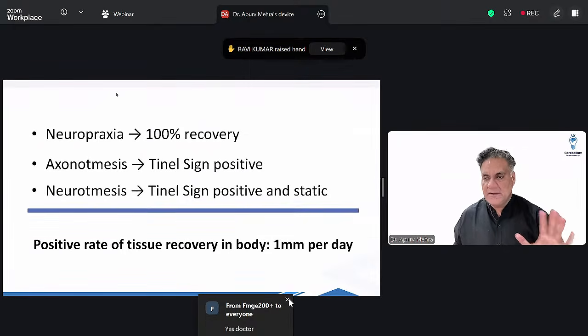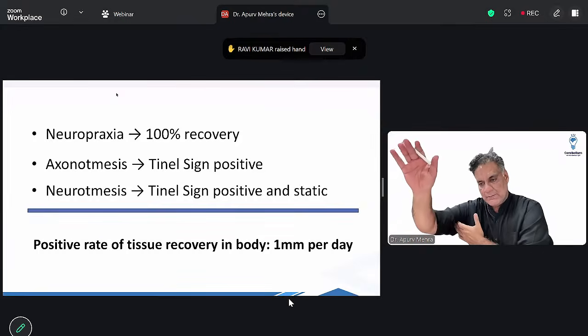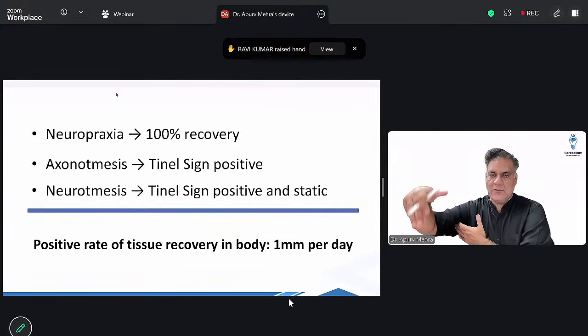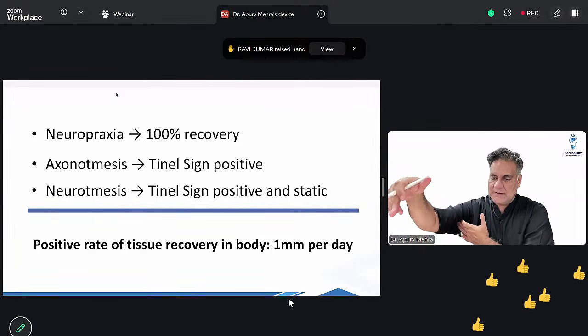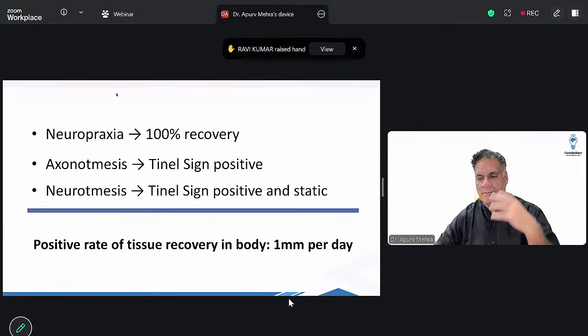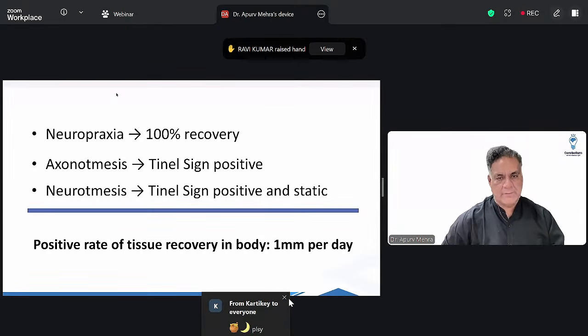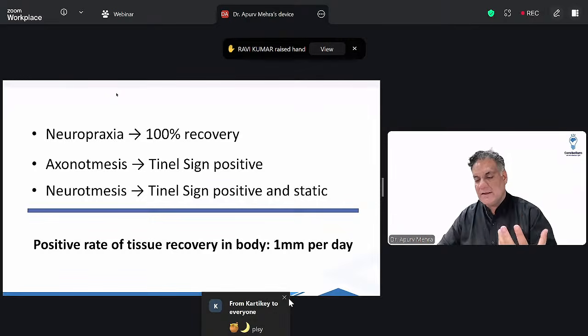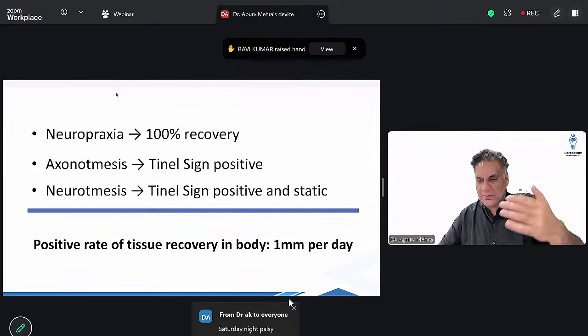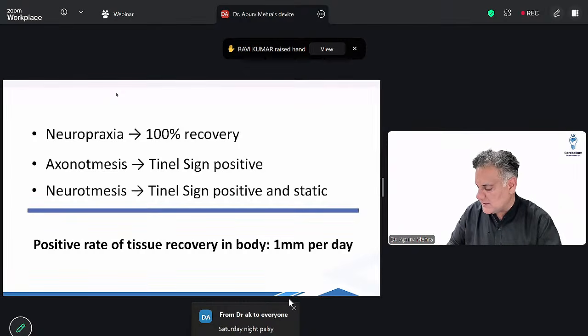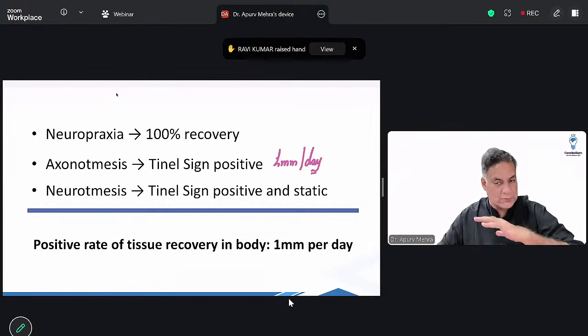When there's a nerve injury, if somebody goes and says, doctor, I slept on my arm and I have a wrist drop, इसे कहते हैं neuropraxia और Saturday night palsy or crutch palsy. It will come back like magic, 100% recovery. All right. If there is recovery from proximal to distal, इसे बोलते हैं axonotmesis. Tinel's sign is positive, which is a sign of recovery, and it should recover by 1 millimeter per day. And when there's a complete nerve transection, there's no recovery without surgery.